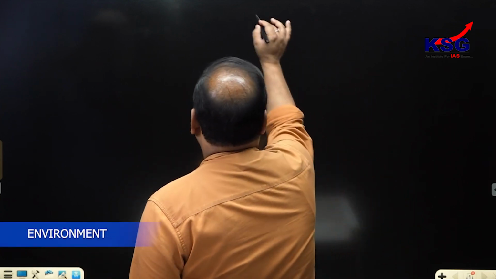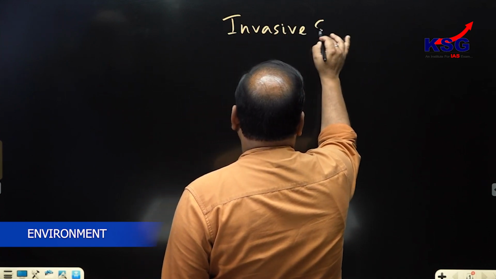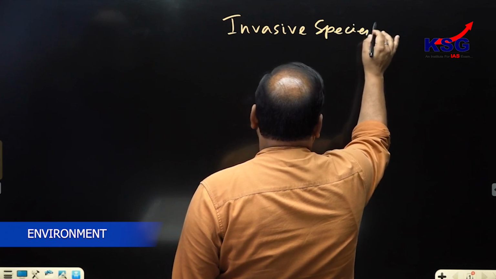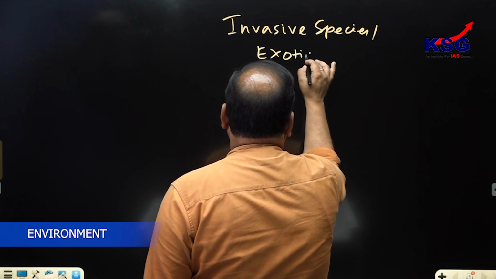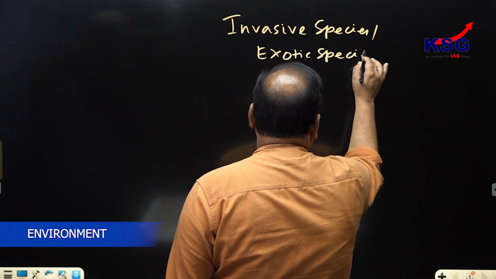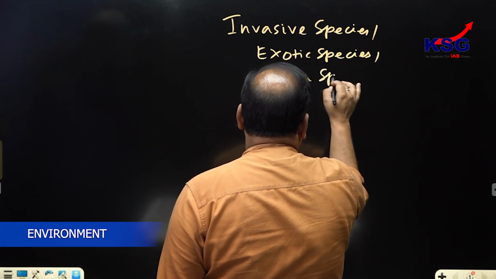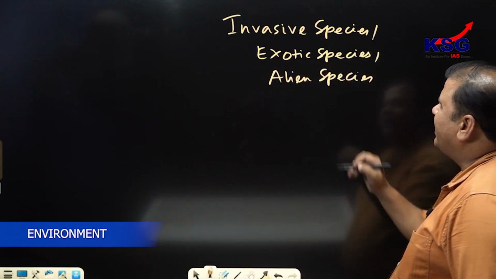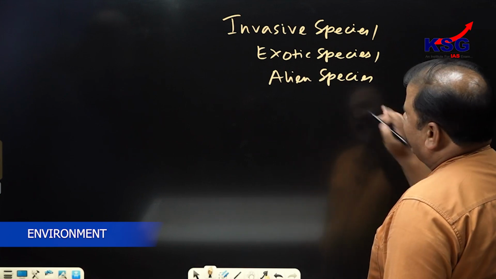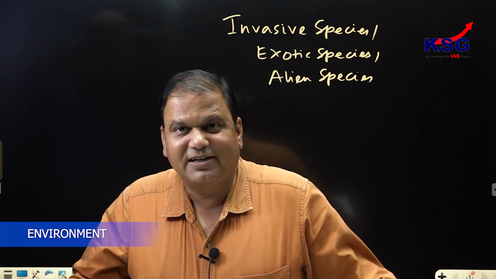Now one such issue that we are discussing today is called invasive species. You can call them exotic species as well, and you can also call them alien species. They can be both plants and animals.